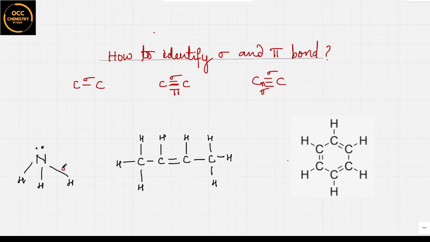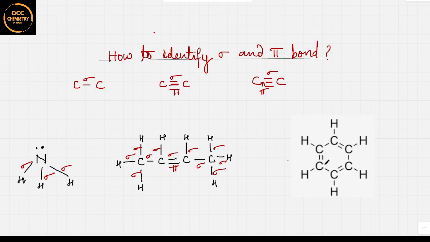This is a single bond, this is sigma. This is a single bond, this is sigma. This is a single bond, sigma. Again, all these are single bonds, so I will assign sigma. When you come to this carbon-carbon double bond, the first one will be sigma, the second one will be pi. This one is single, and this one is again single, so all single bonds are sigma.